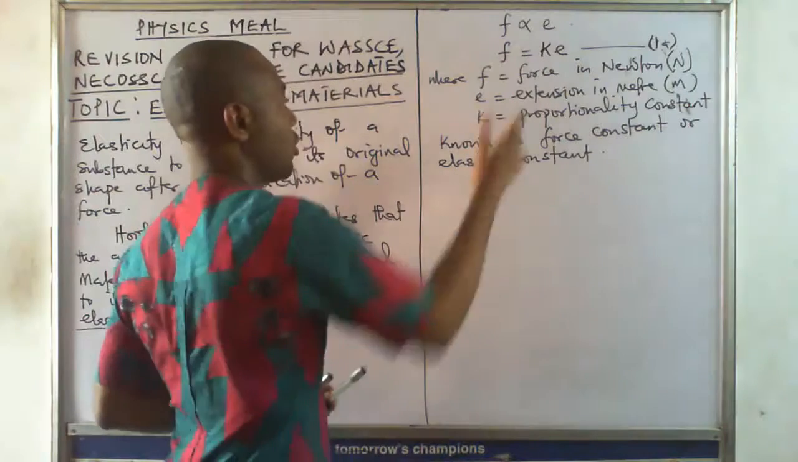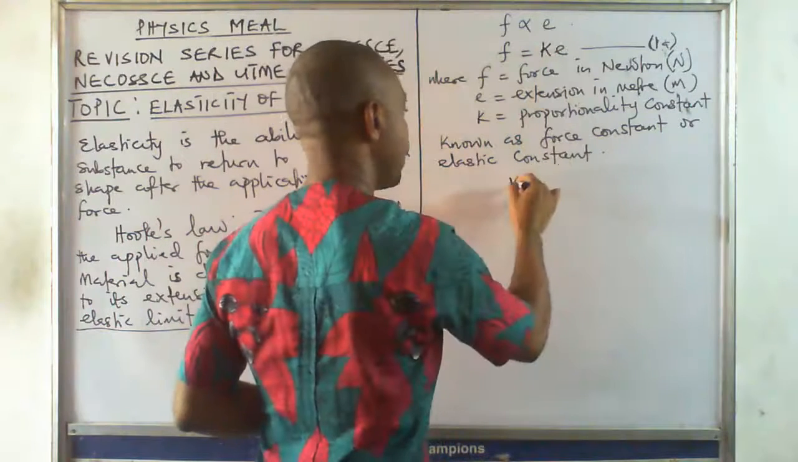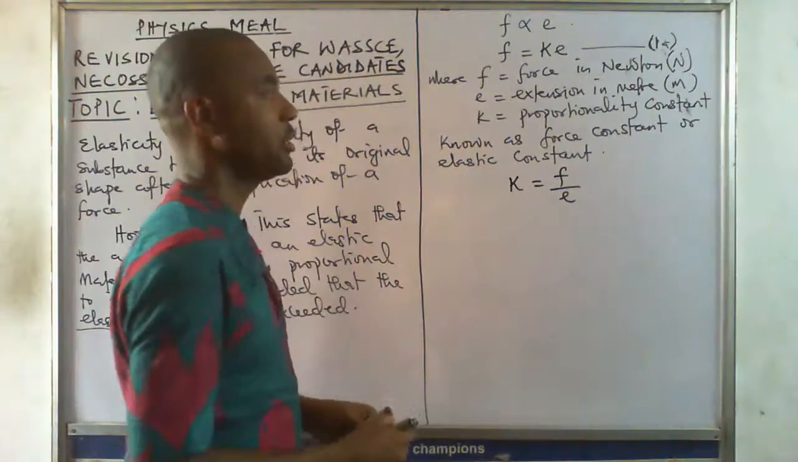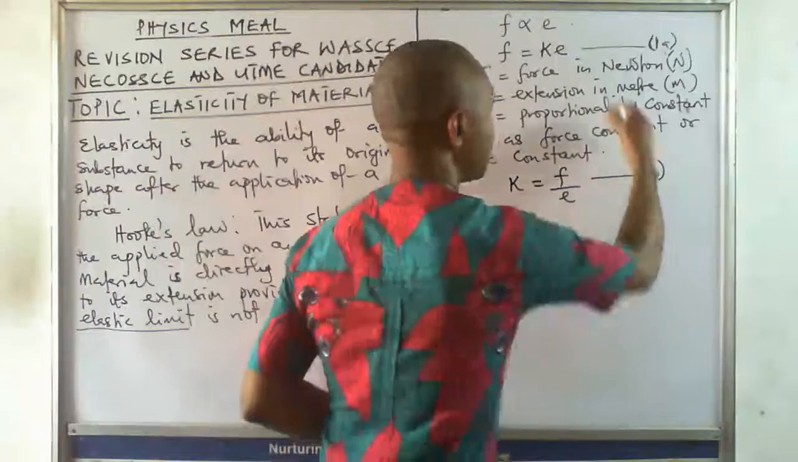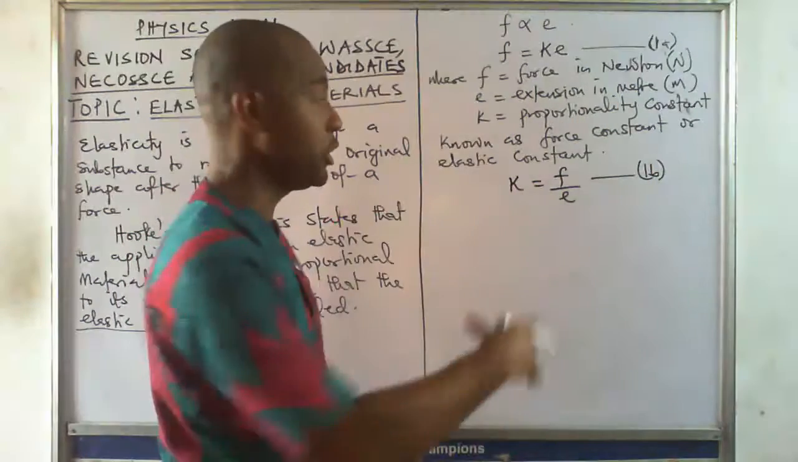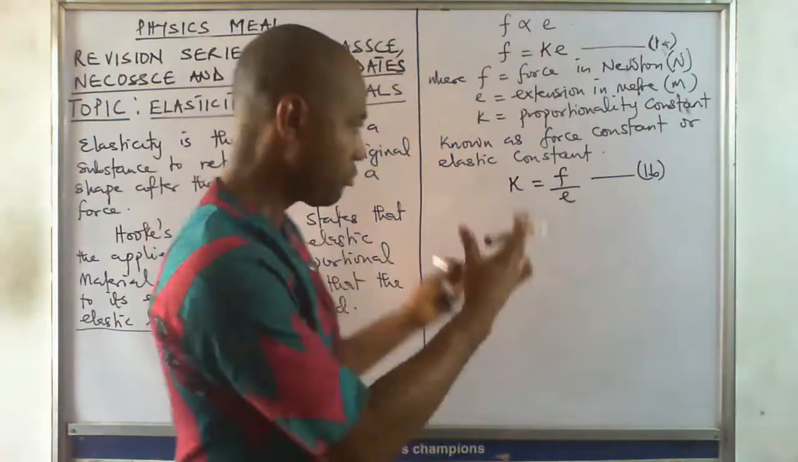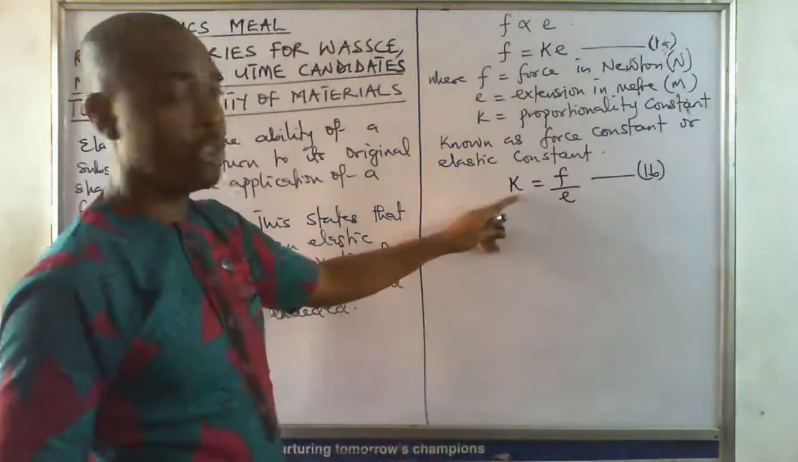Now K is our constant. If you make K the subject of the formula here, we're going to have K is equal to force over extension. Let me call this equation 1B. It's just about transposition, change of formula. That's why I just call these 1A and 1B. Take note of them.